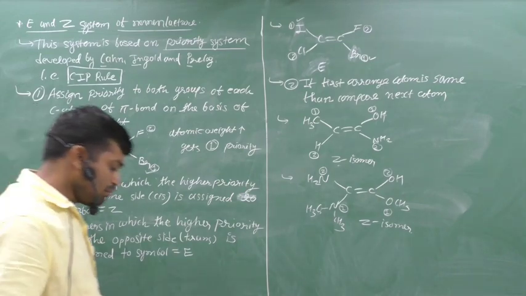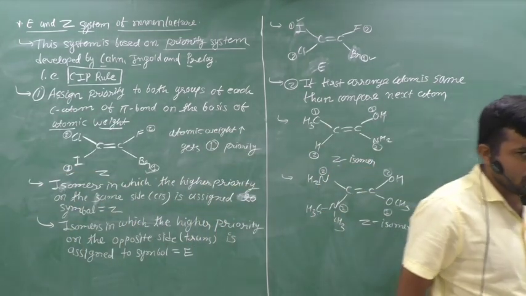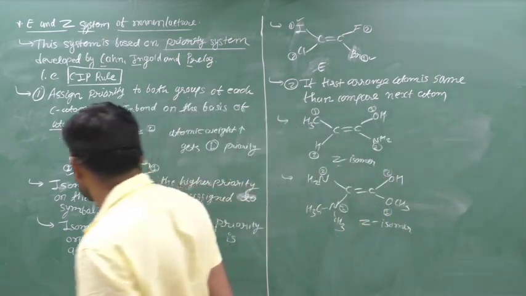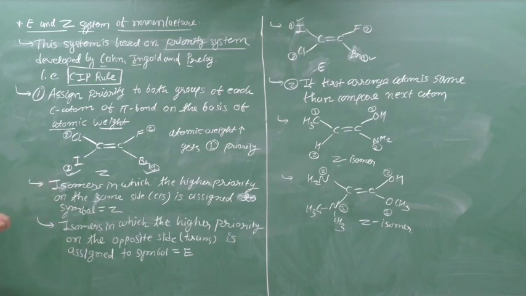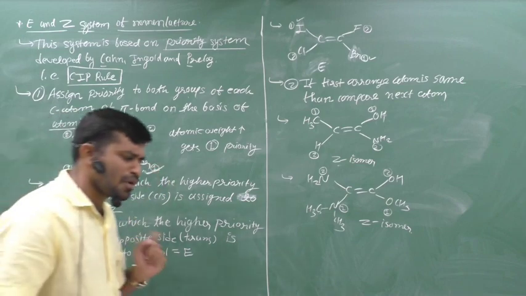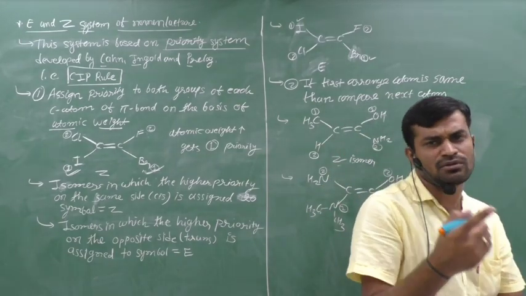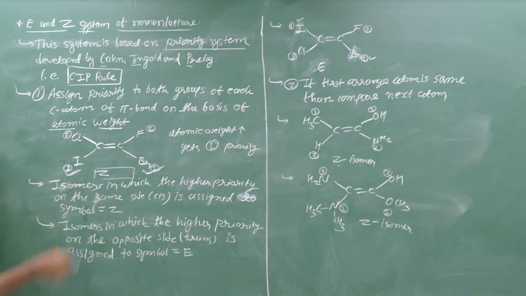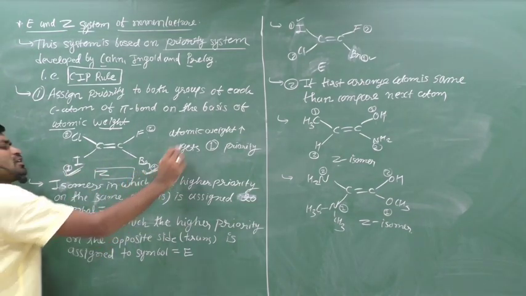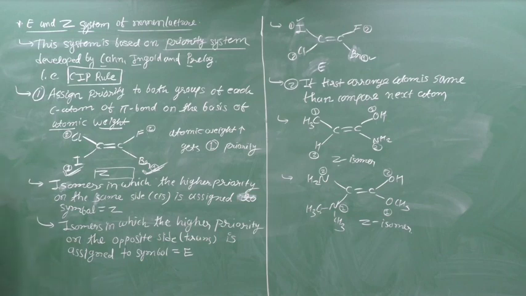Now, how can we identify that this is an E form or a Z form? It is identified on the basis of higher priority. If the isomer has higher priority on the same side, it is like cis. Cis form has the same group or group of atoms on the same side. Here higher priorities are on the same side. Therefore this isomer is known as Z isomer.